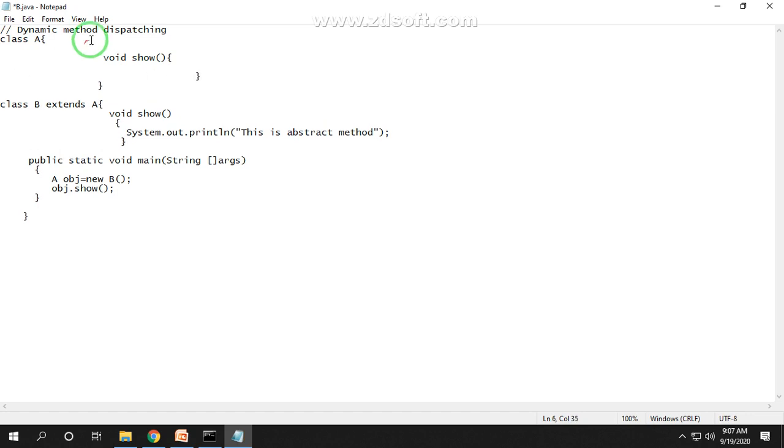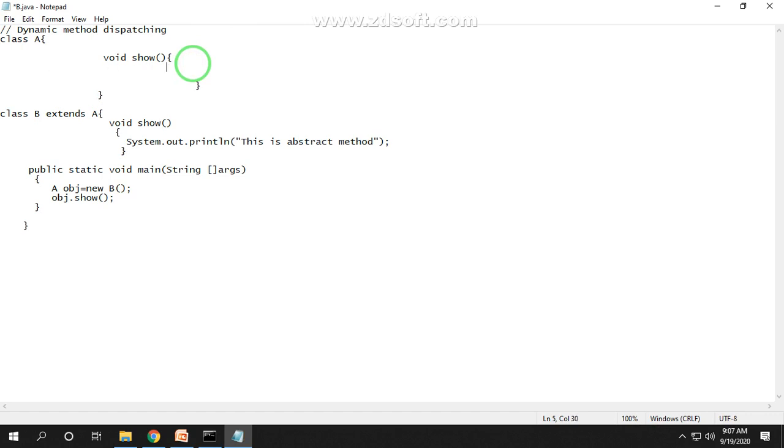So System.out.println: use of dynamic method dispatching.